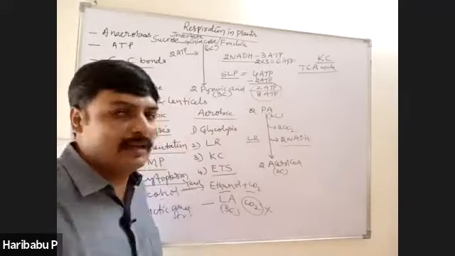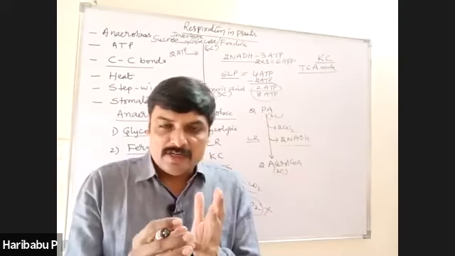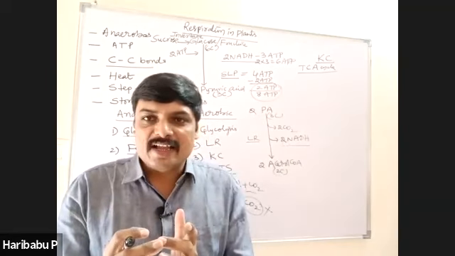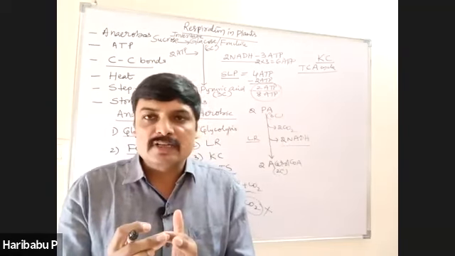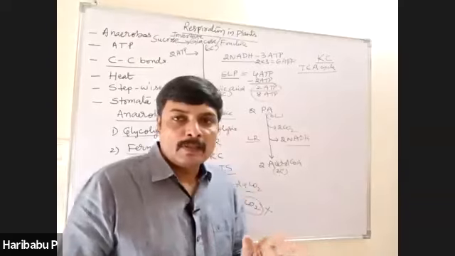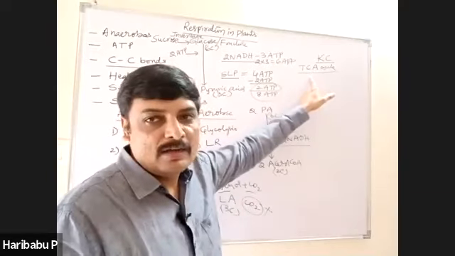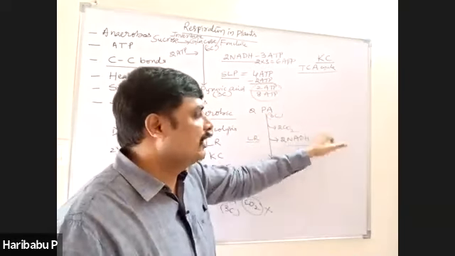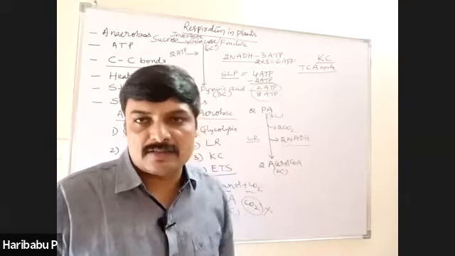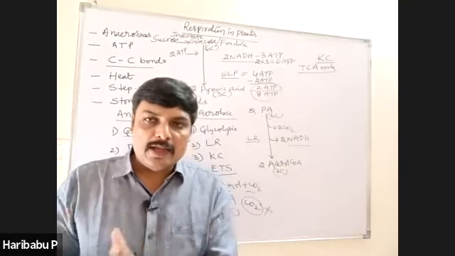TCA cycle means tricarboxylic acid cycle. The first 4 organic acids, namely citric acid, cis-aconitic acid, isocitric acid, and oxalosuccinic acid. These 4 acids are tricarboxylic acids. That is why the cycle is also called TCA cycle. Similarly, in the Krebs cycle, several intermediates formed are organic acids. That is why the cycle is also called organic acid cycle.